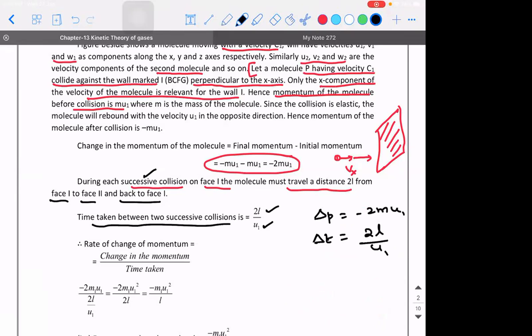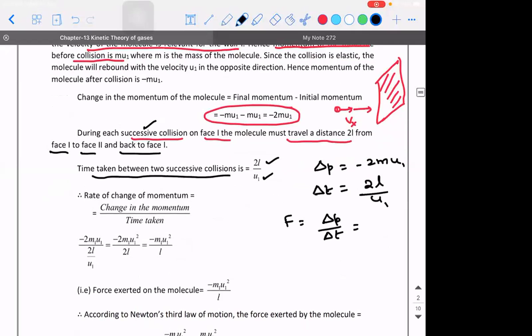Now what is our work? Calculate the force. So divide delta P by delta T. I'll take the minus sign also: 2mu1 divided by 2L divided by u1. The 2 and 2 get cancelled. It is mu1 square divided by L with a minus sign.